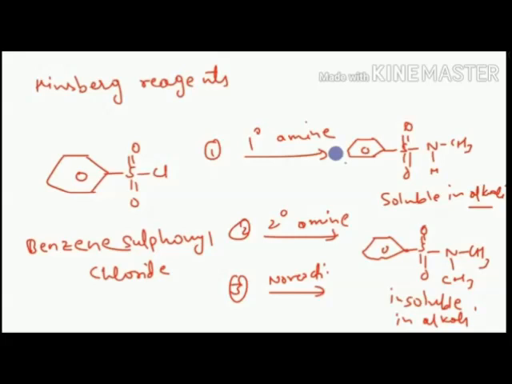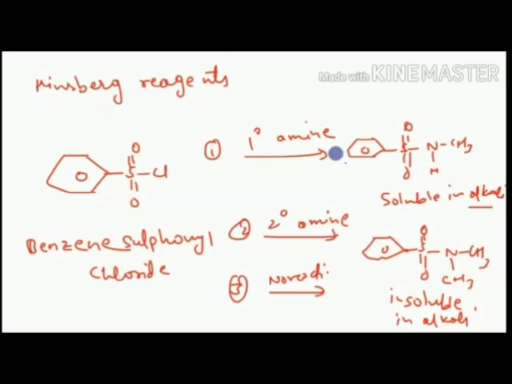You can summarize: a primary amine, if it reacts with benzene sulfonyl chloride, gives a sulfonamide soluble in alkali. A secondary amine also forms the sulfonamide, but it is insoluble in alkali. And the tertiary amine does not undergo the reaction. This Hinsberg reagent distinguishes between primary, secondary, and tertiary amines. It is a very important topic in the board examination. This surely and definitely comes, and the reagent is known as Hinsberg reagent.